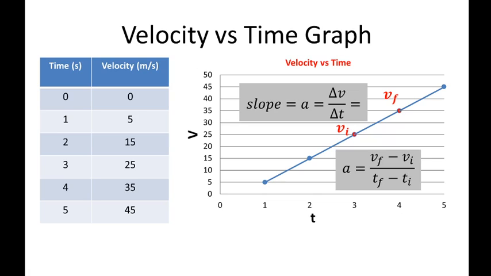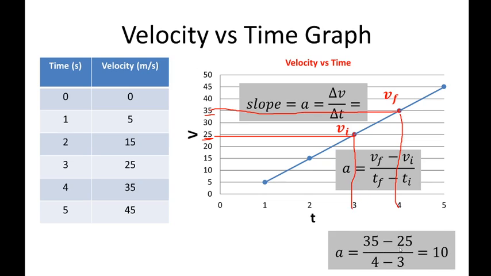In terms of value, if we trace it, the final velocity is here at 35, and the initial velocity is at 25. You follow? And the final time is at 4 seconds, and the initial time is at 3 seconds. Do you follow? Substituting the values into our acceleration formula, the change in velocity over time, we have 35 minus 25 over 4 minus 3, and that is equal to 10. So the slope of this graph is equal to 10, and the value of acceleration is equal to 10. Okay?